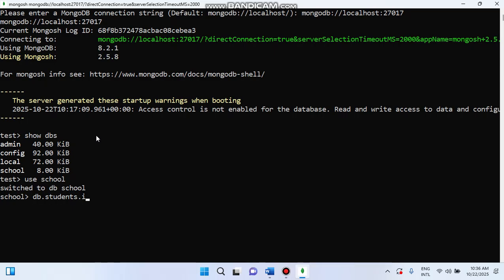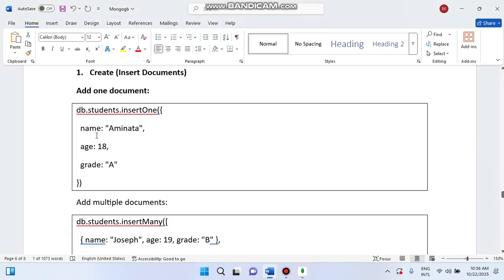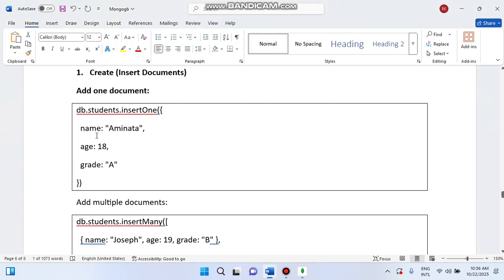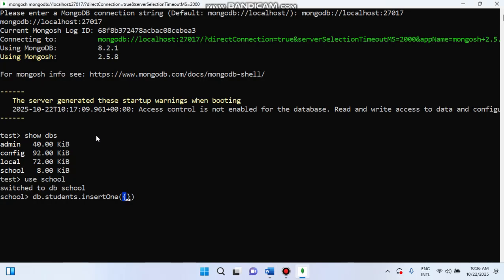Then again dot insertOne. One record I want to insert. Then after the brackets, we use a curly bracket open and curly bracket close. Check properly. Then I will write inside of that name. Okay, name is what? Aminata.